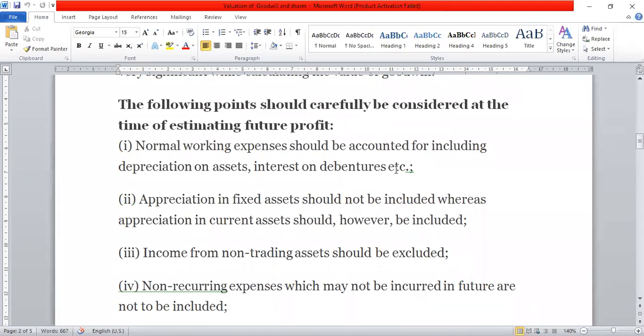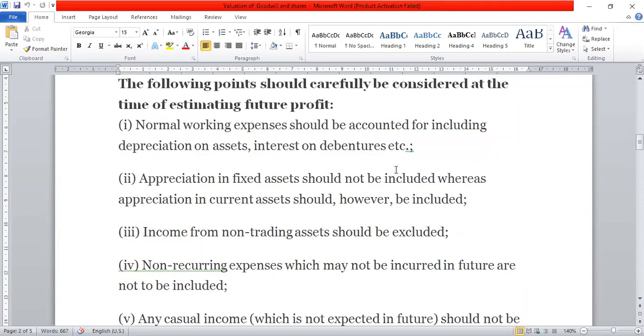Income from non-trading asset should be excluded. How to identify a non-trading asset? At your level, they will have given in brackets that this is a non-trading asset. So whether it is interest or dividend on a non-trading asset, it should be excluded. It should not be included while calculating future maintainable profit.